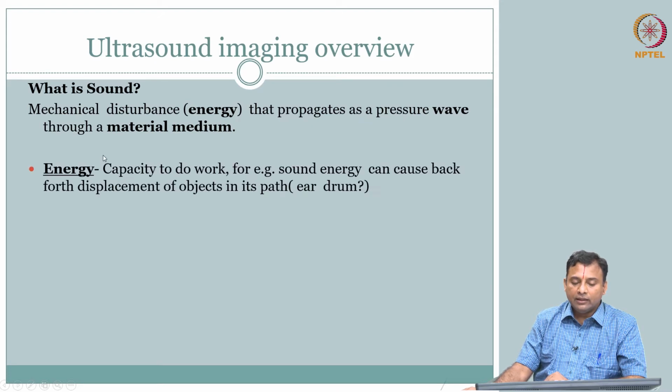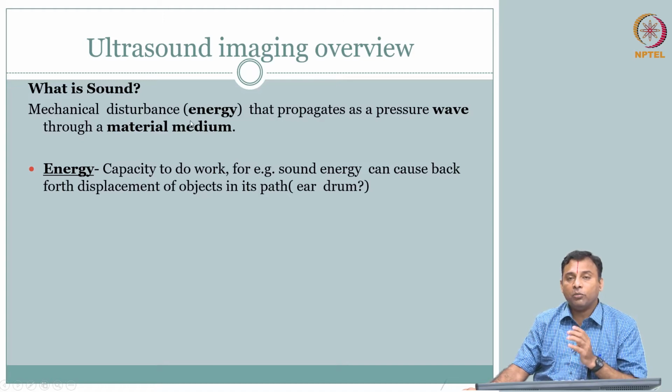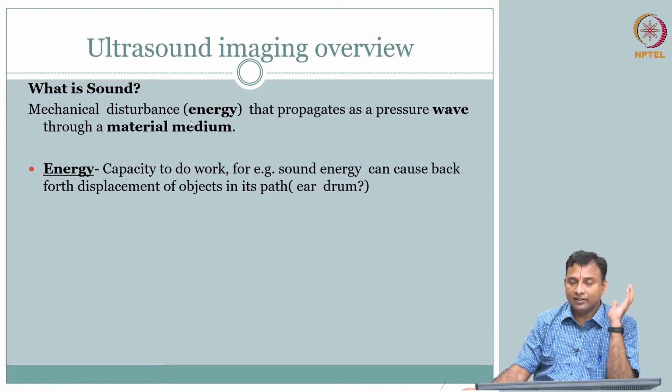Energy is the capacity to do work. So, in that sense, sound energy can cause back and forth displacement of objects in its path. Something we are familiar with when we talk about sound: we hear sound.